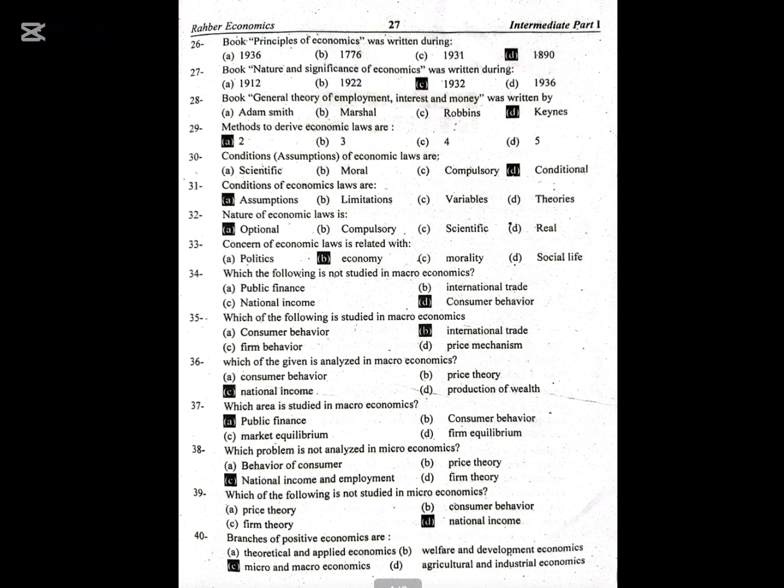Which of the following is not studied in macroeconomics? Consumer behavior. Which of the following is studied in macroeconomics? International trade. Which of the given is analyzed in macroeconomics? National income. Which are studied in macroeconomics? Public finance. Which problem is not analyzed in microeconomics? National income and employment. Which of the following is not studied in microeconomics? National income. Branches of positive economics are micro and macroeconomics.